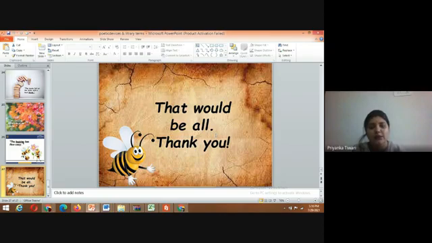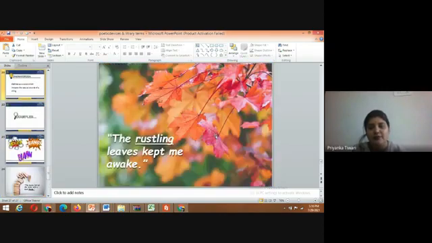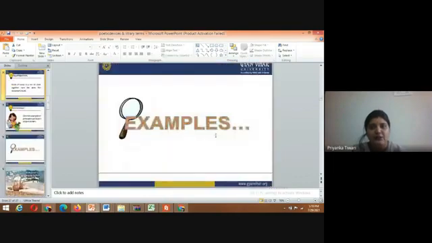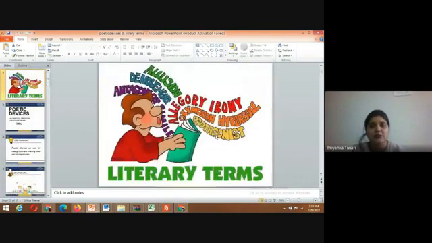We have not completed all the literary devices, but these are the basic literary terms we have used here.